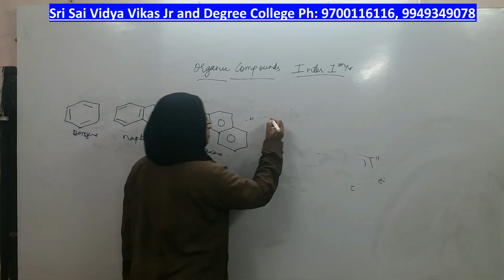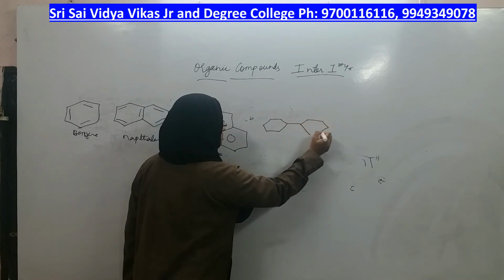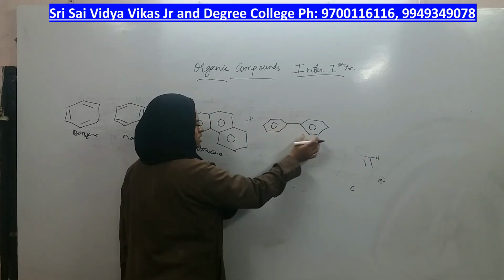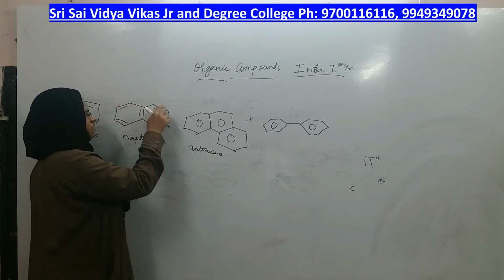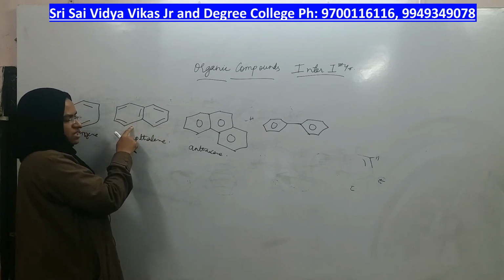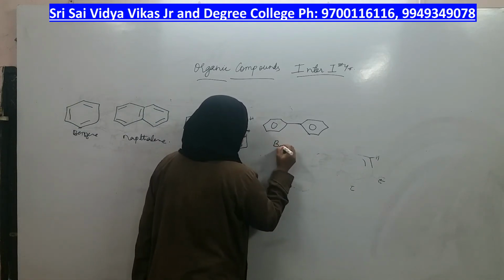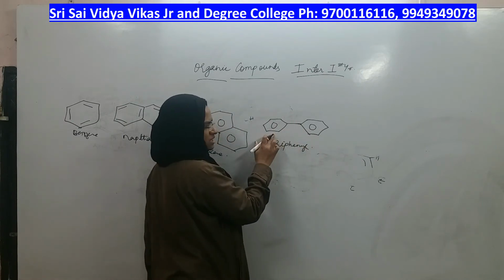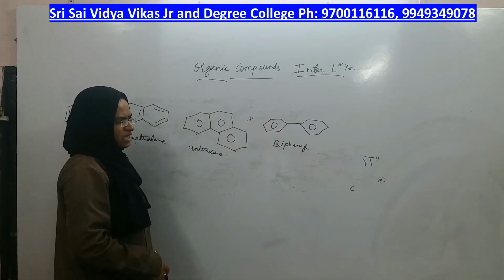Another aromatic compound has two rings but they are not fused. They are separated by one bond. 6 carbons here, 6 carbons here. But in naphthalene, 1, 2, 3, 4, 5, 6, 7, 8, 9, 10. Two are missing; 6 plus 6 should be 12, but here there are only 10, which means they are fused, right? This is also benzenoid, and this is also benzenoid, but the name of this is biphenyl. Is it having a benzene ring? Yes. Does it have aromatic nature? Yes. So even this compound is benzenoid as well as aromatic, right?